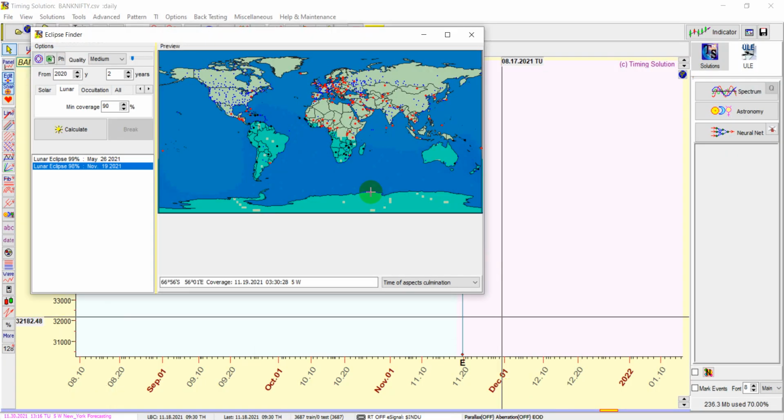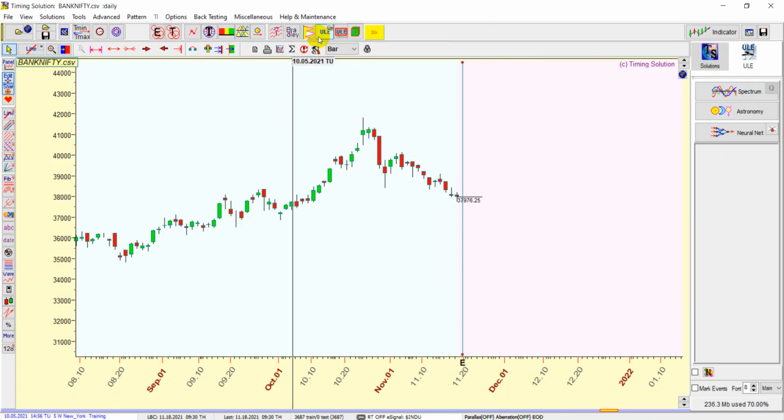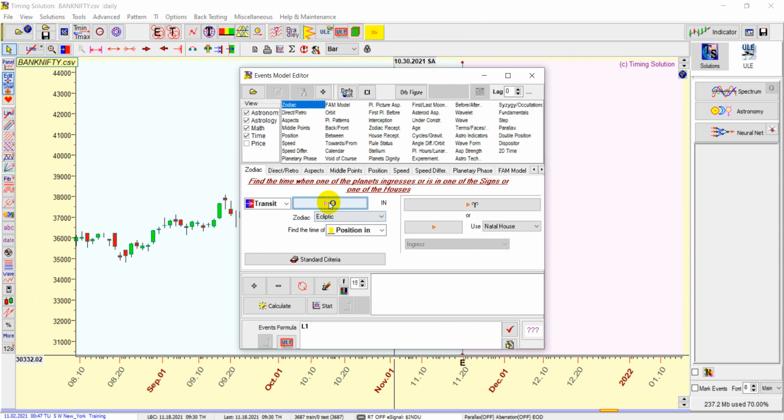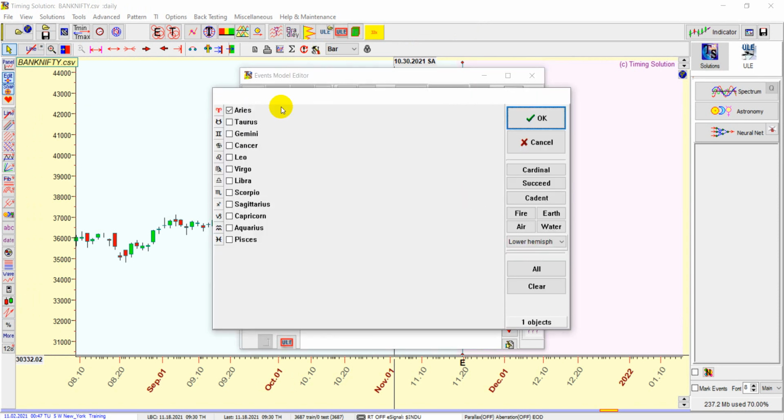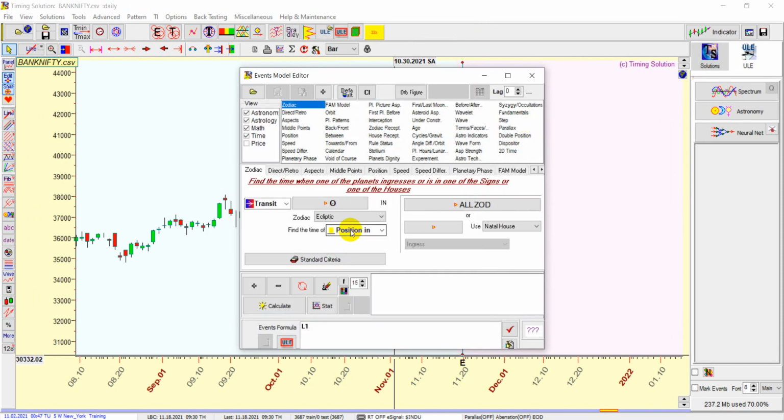Now the second thing which is happening is the Sun ingress. Let me quickly show you the Sun ingress as part of the Timing Solution software. You go to Zodiac, and I've selected Sun. I'll select all the Zodiacs, and I'm looking for ingress, plus calculate.